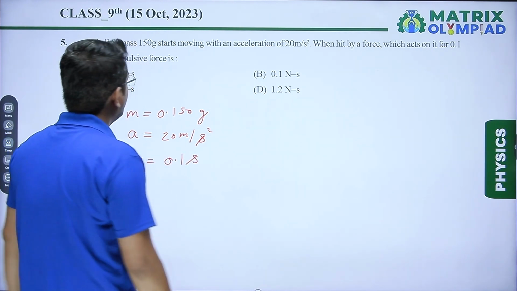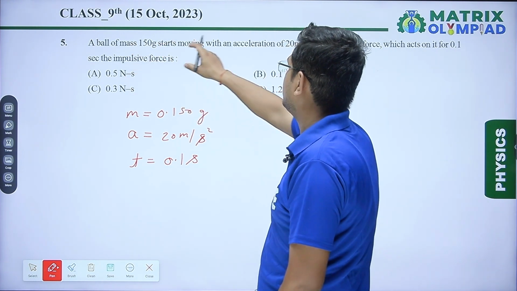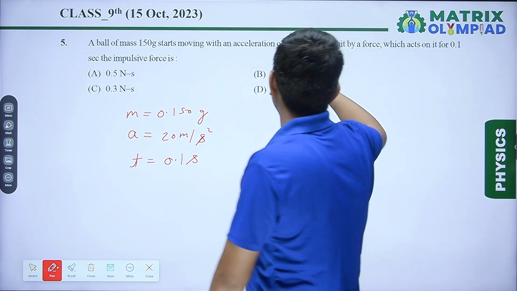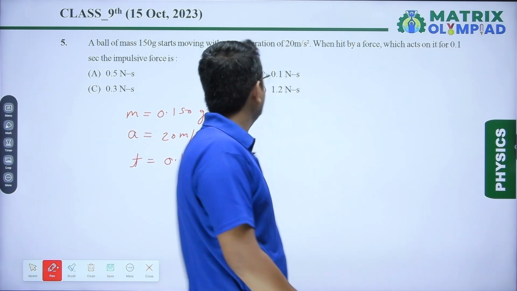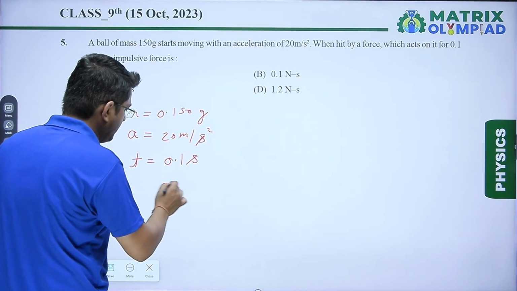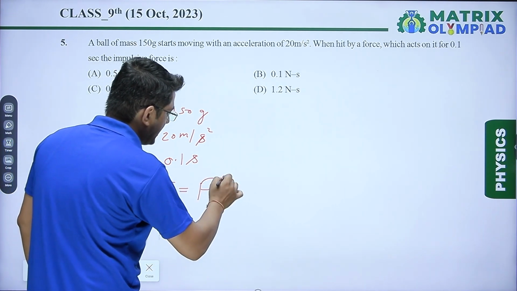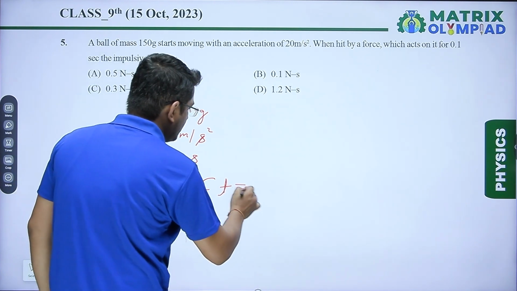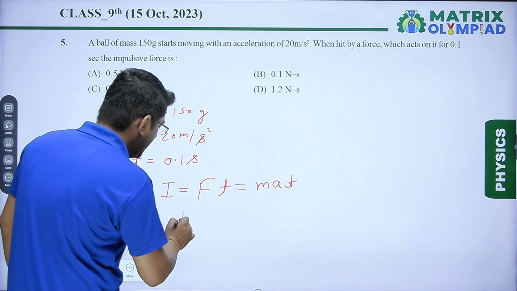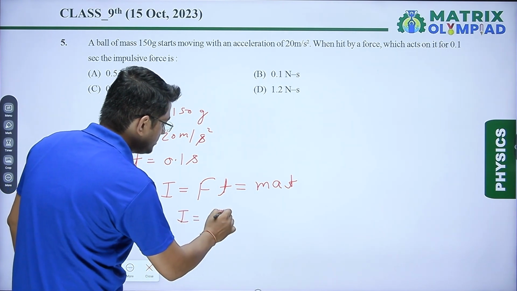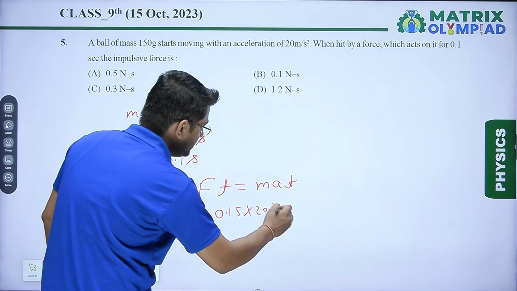I am again reading this question: a ball of mass 150 gram moving with an acceleration of 20 meter per second square, when it is hit by a force which acts for this time interval, then the impulsive force. So we have to calculate the impulse. We know that the formula for impulse is the force applied multiplied by the time of contact. The force is given by mass into acceleration, so I equals 0.15 multiplied by acceleration 20, and here it is 0.1.